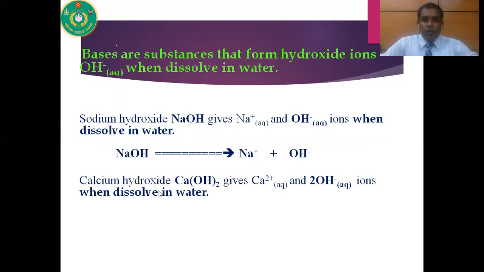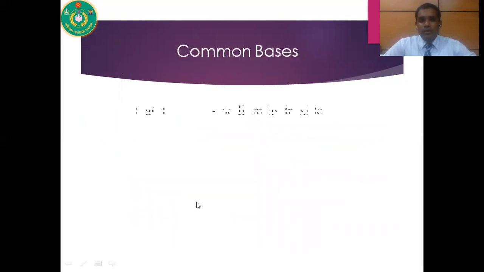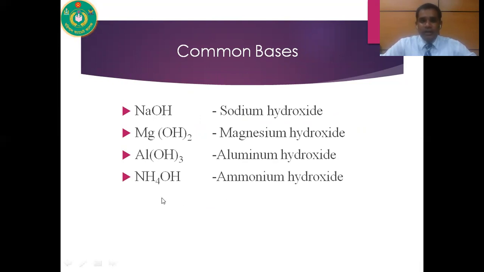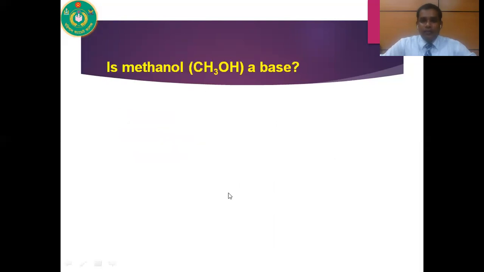Another example, when calcium hydroxide dissolved in water, it also produces OH- ion. As calcium hydroxide produces OH- ion when dissolved in water, it is a base. So there are some common bases. For example, NaOH is known as sodium hydroxide, Mg(OH)2 is known as magnesium hydroxide, Al(OH)3 aluminum hydroxide, and NH4OH is known as ammonium hydroxide.